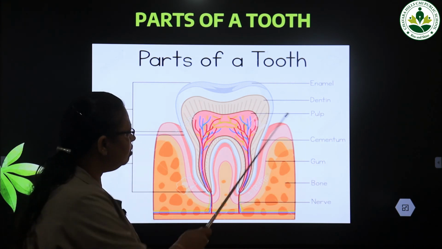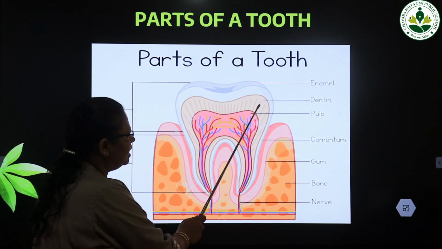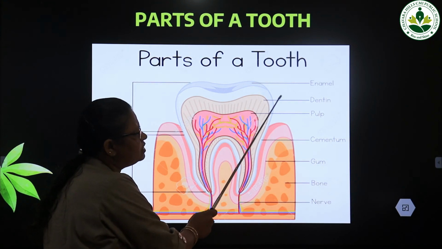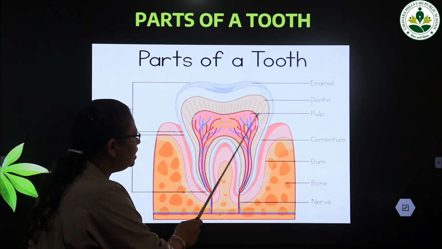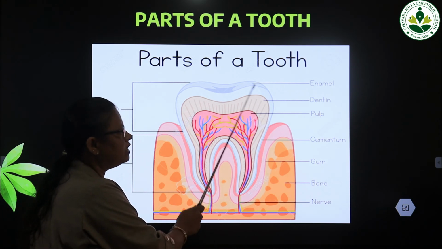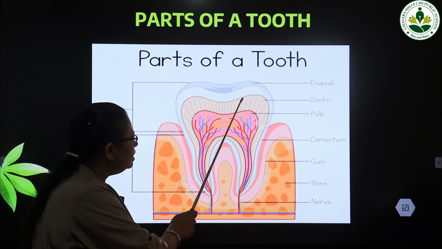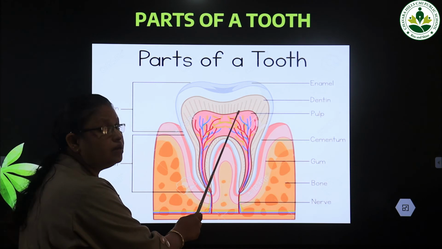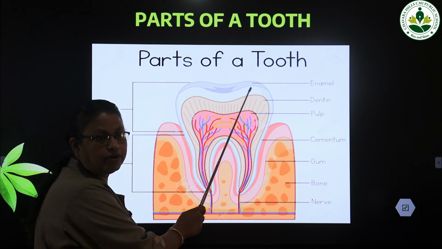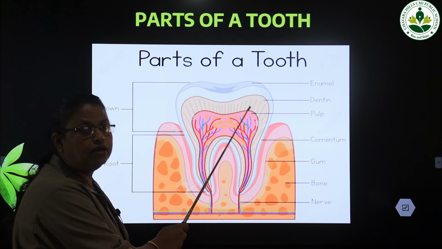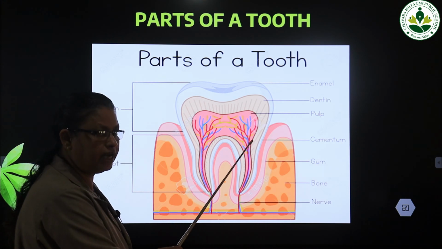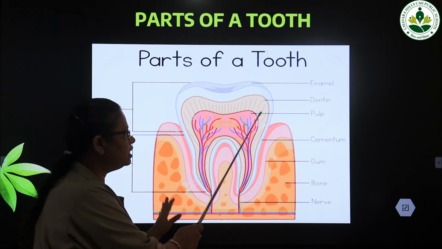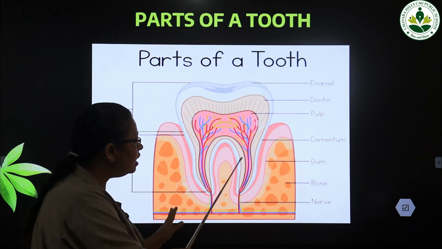Okay, and below the enamel we can see the part dentine. It is also hard, but it is not as hard as the enamel. It is yellow in color. The dentine is yellow in color, and it protects the inner part of the tooth. Which is the inner part of the tooth? That is the pulp. The dentine protects the inner part of the tooth, that is the pulp. Okay, the innermost part of the tooth is the pulp. The dentine, that is yellow in color, that is also hard, protects the pulp.